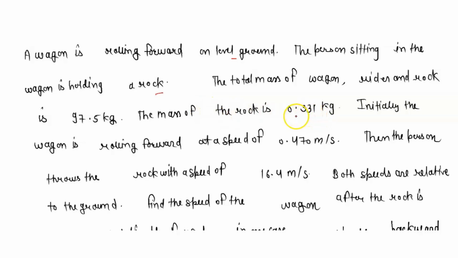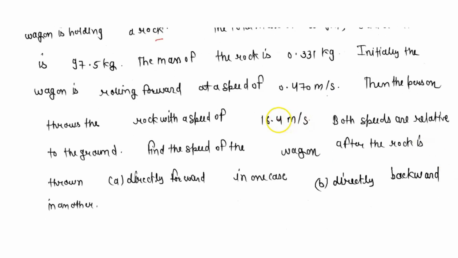Initially the wagon is rolling forward at a speed of 0.470 meter per second. Then the person throws the rock with a speed of 16.4 meter per second. Now, both speeds are relative to the ground. We are asked for the speed of the wagon after the rock is thrown.